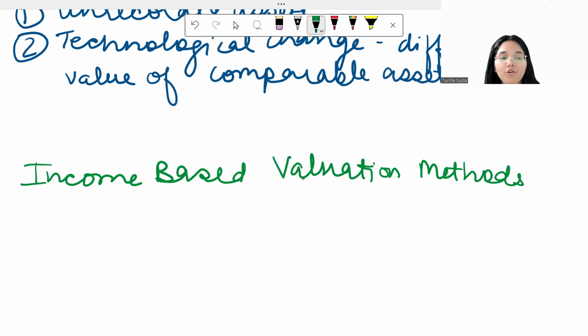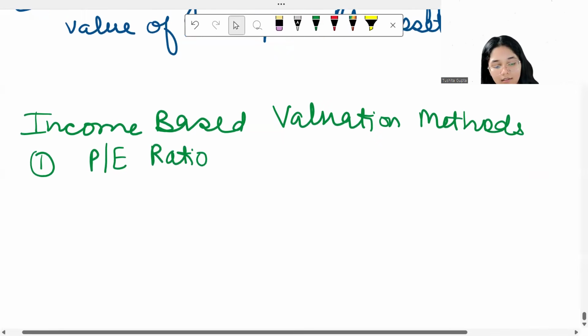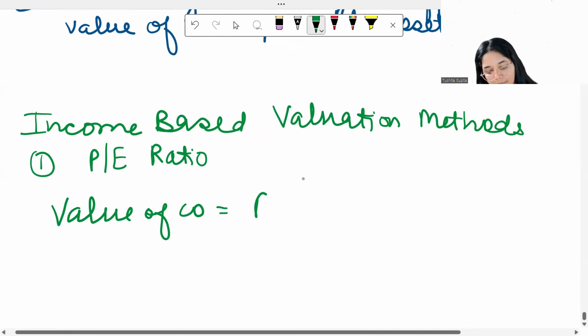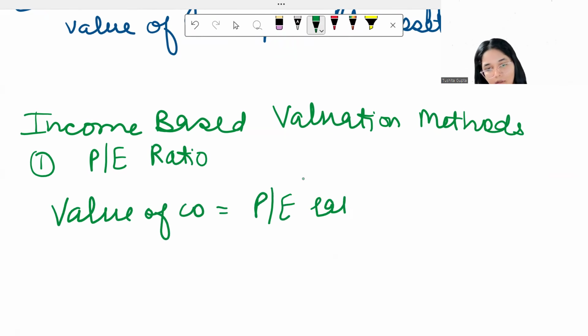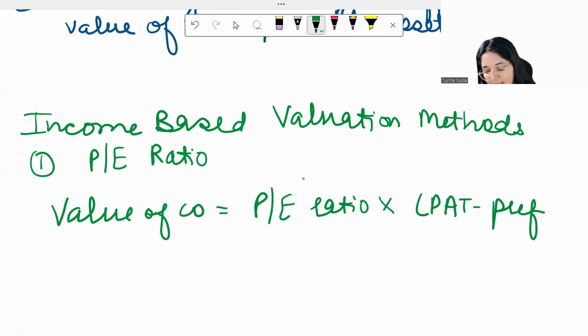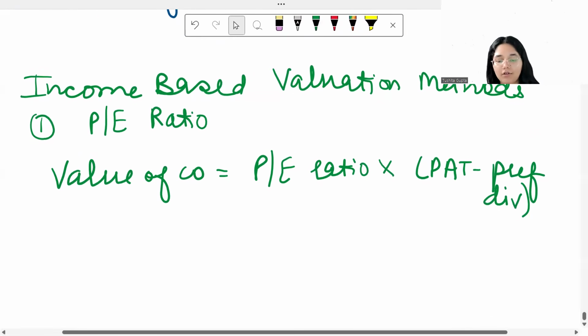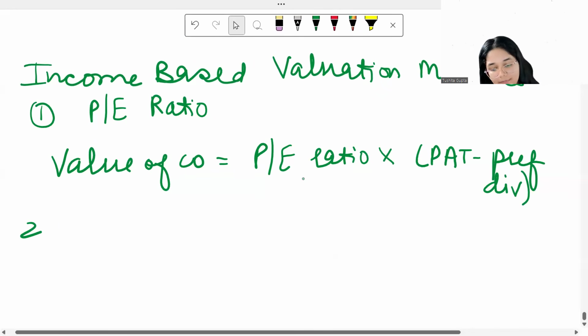All right. So over here, number one method that you have is your PE ratio. Simple, you use the PE ratio to value the company. Over here, the value of your company is nothing but the PE ratio multiplied by the earnings of the company. And what will be the earnings? You will take the profit after tax, subtract any preference dividend, and then you multiply this with the PE ratio to find out the value of the company. This is a pretty simple method.